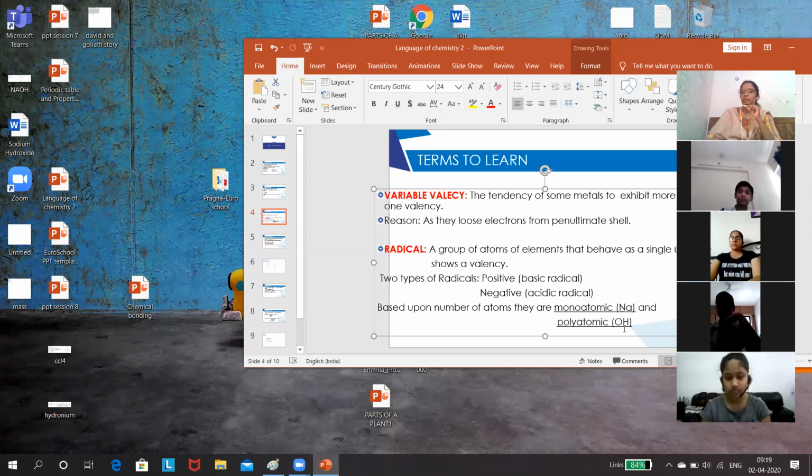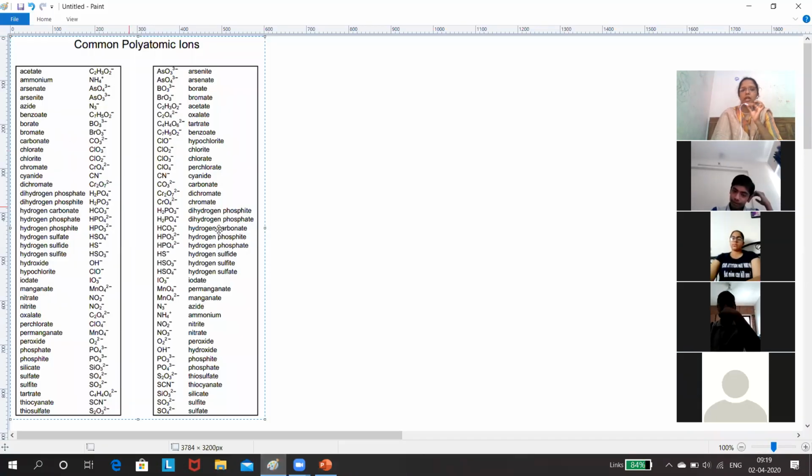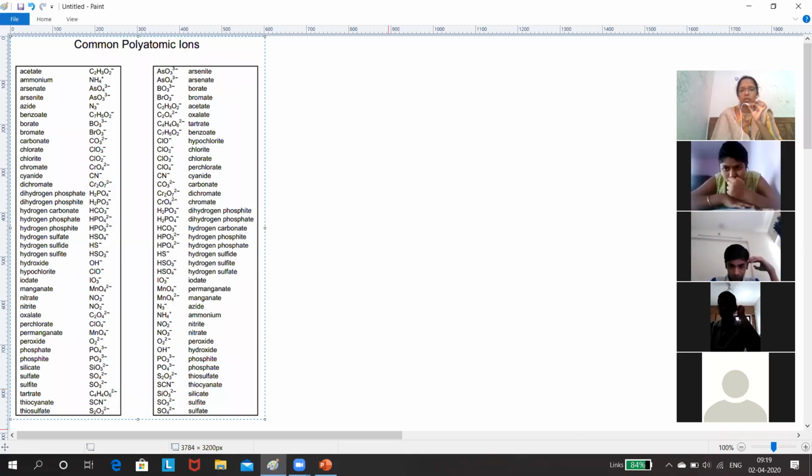Got it? Okay. Now, I'll share with you, even in the group, the list of radicals which you have to learn by heart. You have to learn the name of the radical along with the symbol of the radical. All these radicals you have to learn by heart. Can you see some polyatomic radicals?